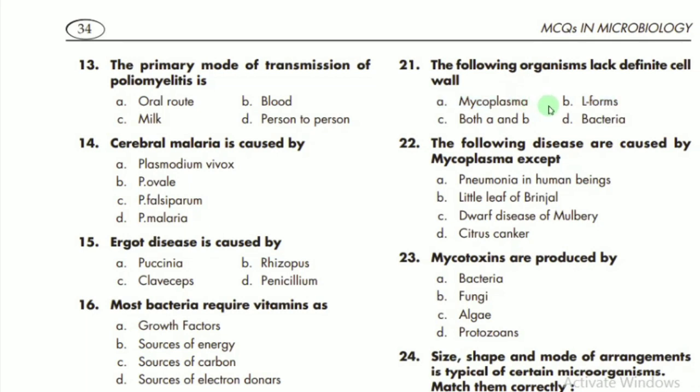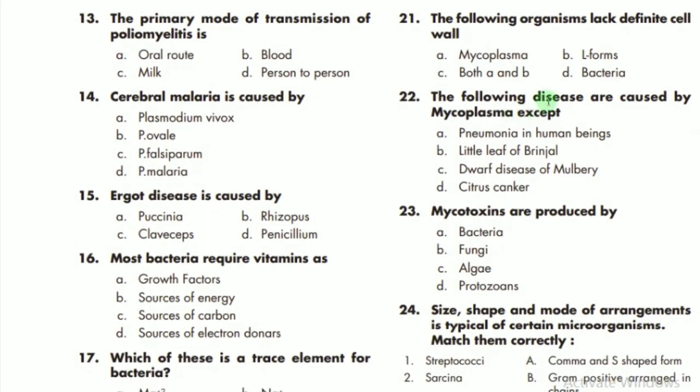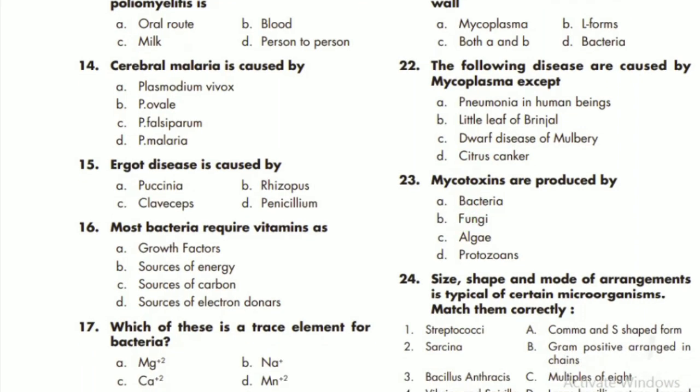L-forms also do not have a cell wall, so we can say that both A and B are correct. Remember, don't be confused. MCQ 22 says the following diseases are caused by mycoplasma except, and citrus canker is not caused by mycoplasma, so D is the correct option. Mycotoxins are produced by the fungi. B is the correct option.